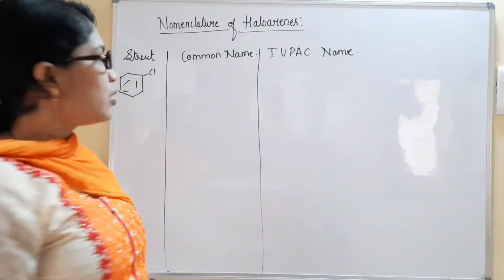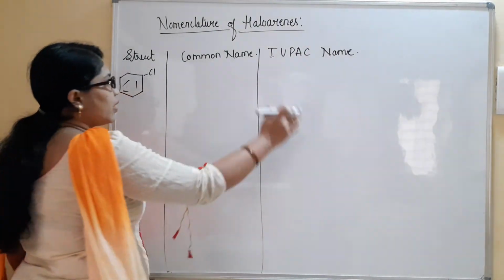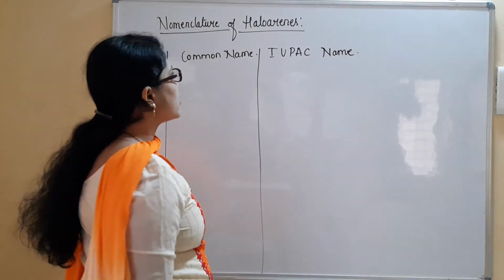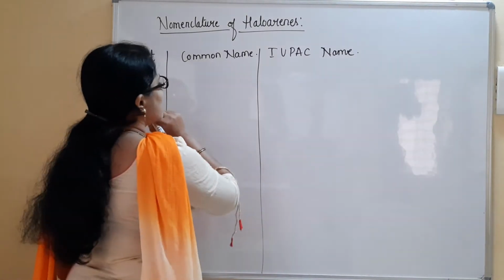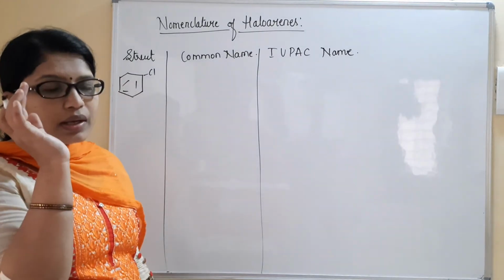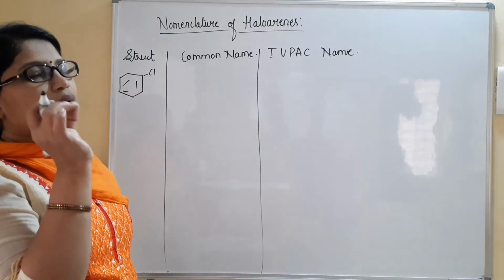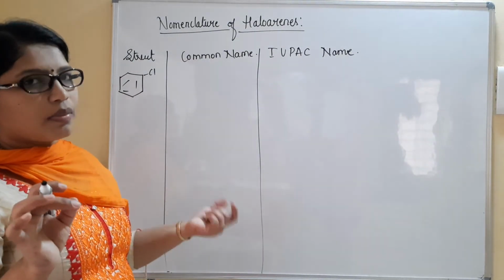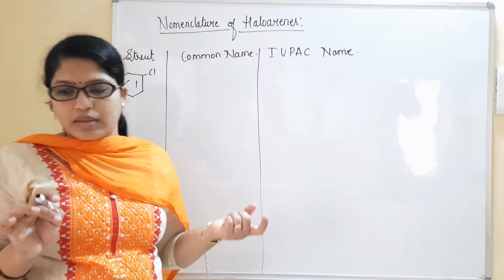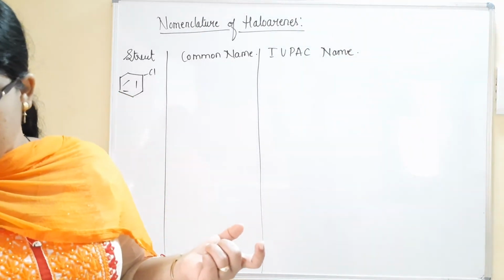Okay. So here for this chlorobenzene, common naming and IUPAC naming remain the same. We can consider both sides the same. This is the one that we have to remember here. When chlorine or bromine is directly attached to the benzene, common naming and IUPAC naming are going to remain the same.